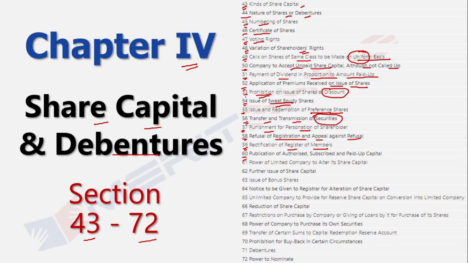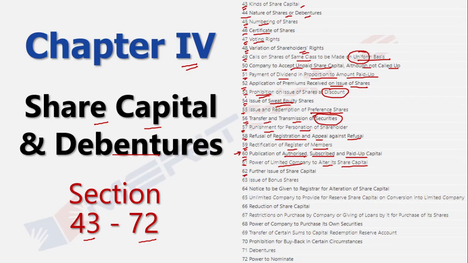Then you have section 60, which basically talks about the publication of authorized capital, and when you're publicizing the authorized capital, you also need to publicize simultaneously the subscribed as well as the paid up capital at the same time. So that's the important criteria that gets discussed in section 60. Section 61 essentially talks about the power of a limited company to alter or change its share capital and all the guidelines that are there around this.